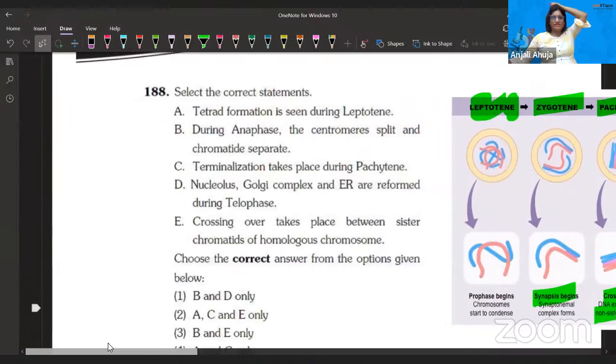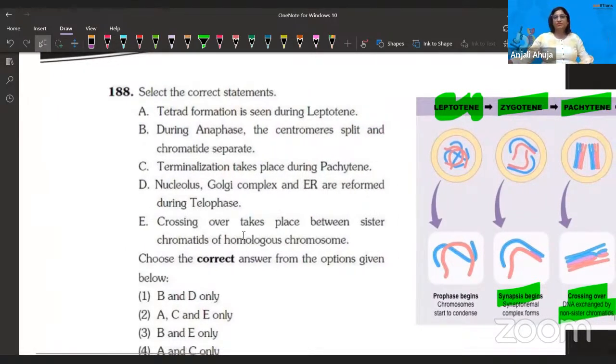Okay, so now let's take a look here. Tetrad formation is seen in leptotene. Is that so? Do you see a tetrad in this one? Tetrad means when these chromosomes are present in line. Naina, tetrad is this one, right? Anyways, during anaphase, the centromere splits and chromatids separate. Definitely, I'll agree with that, because in prophase 1 everything is disappearing. In metaphase, there is a central metaphase plate and all the chromosomes are aligned on it. And in anaphase, they finally split. And in telophase, then they reach up to the poles. This is how it happens.